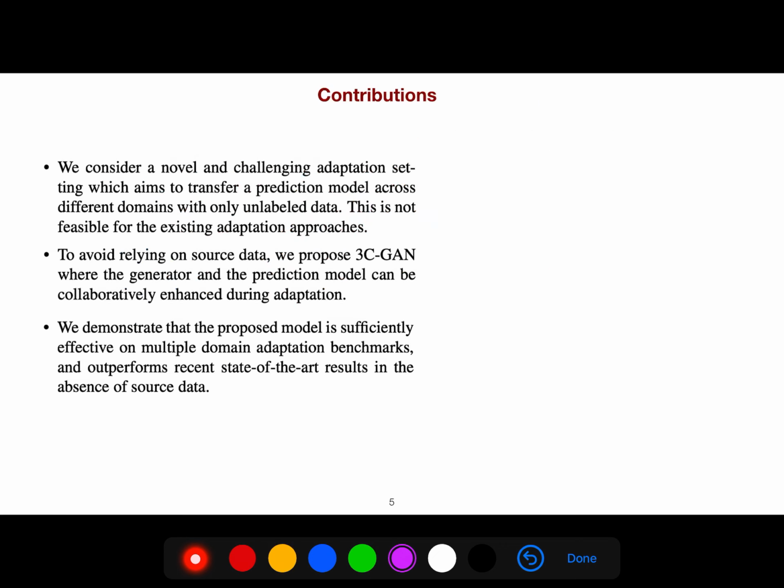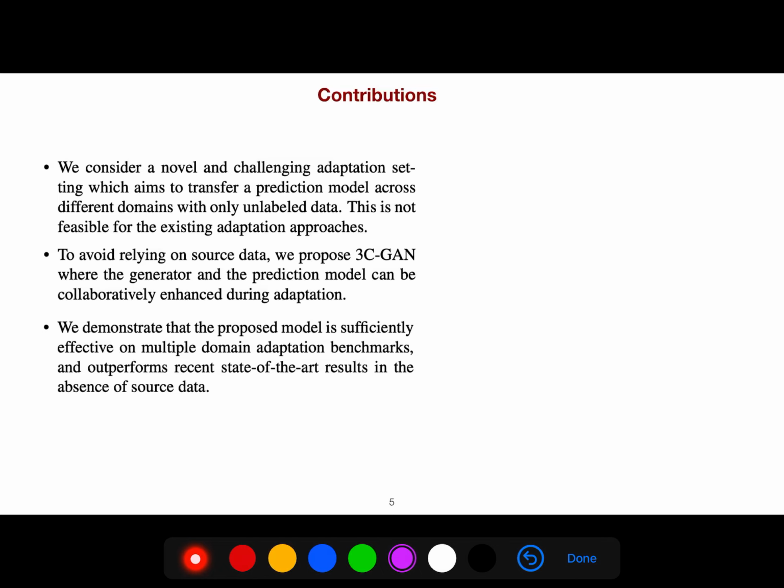So we consider a novel and challenging adaptation setting which aims to transfer a prediction model across different domains with only unlabeled data. This is not feasible for the existing adaptation approaches.